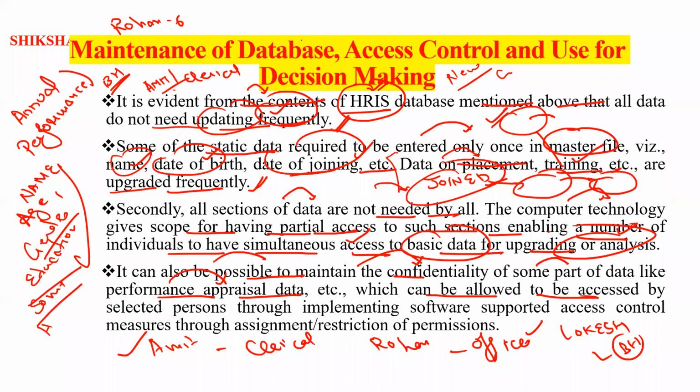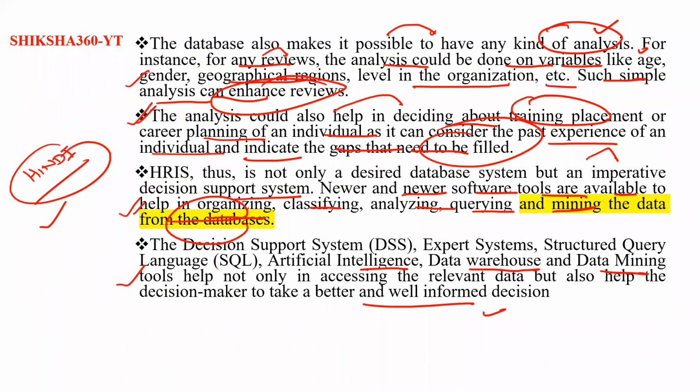So that is the maintenance of database, access control, and use in decision making. All the variables like age, gender, geographical regions, level in the organization, etc. are required to take the decision.